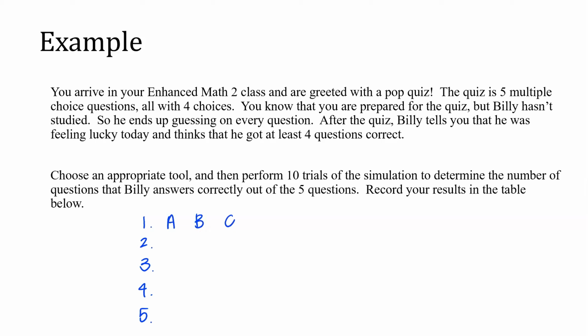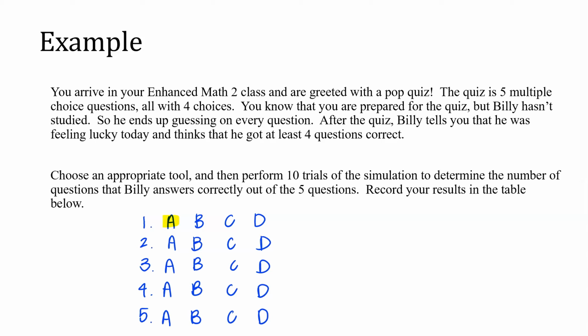So let's say that they are answer choices A, B, C, and D, and pretend that it's consistent for the entire test. I'm also just going to, for the sake of simplicity, pretend that answer choice A is the correct answer for every single one of these. Regardless of what letter you choose, though, it's a 1 in 4 chance of you getting the correct answer. Then, since I'm running a random number generator, instead of using letters A, B, C, D, I'm just going to assign each of the letters a corresponding number, 1, 2, 3, 4. So for each of the questions, as long as the number 1 appears, then I would say that I got the correct answer.